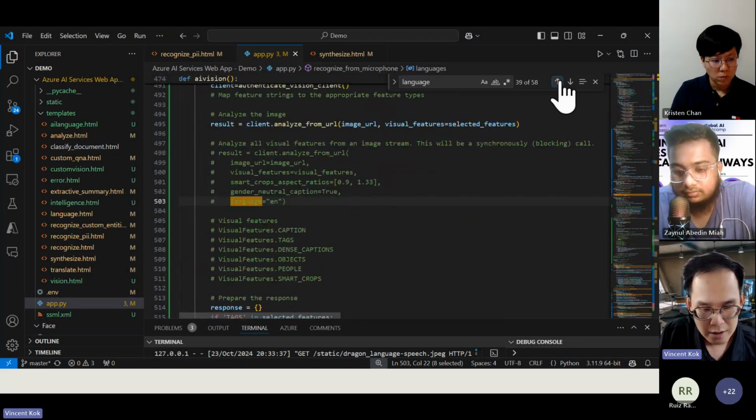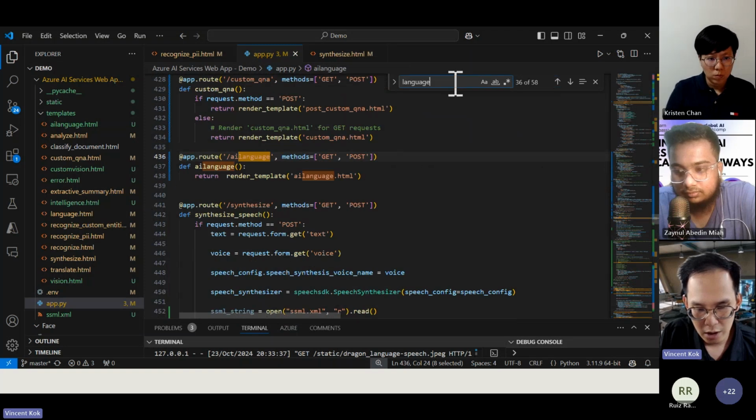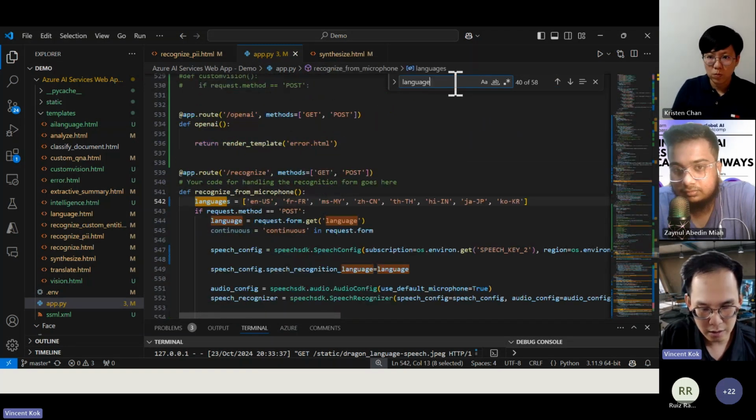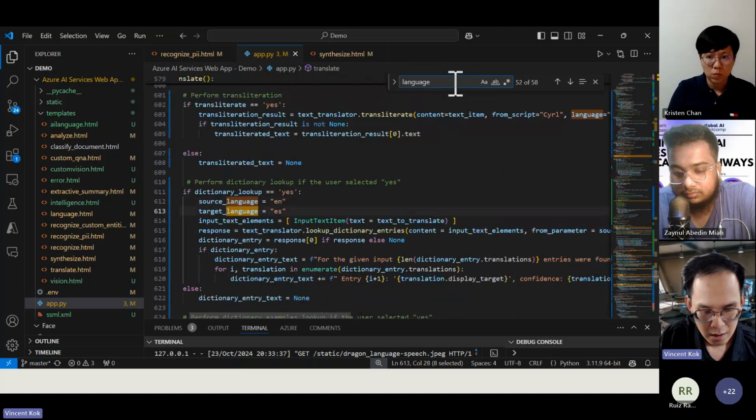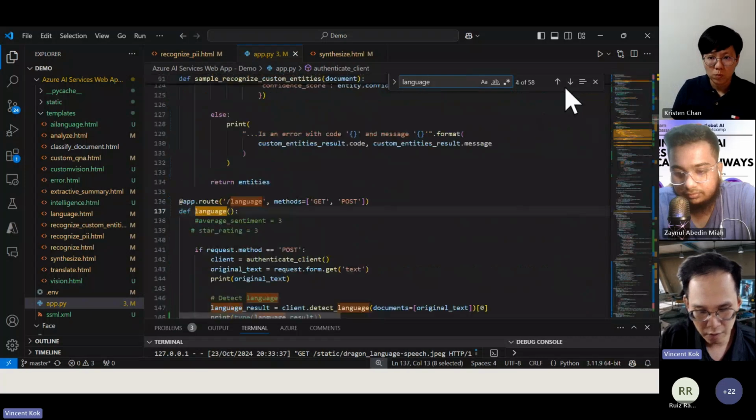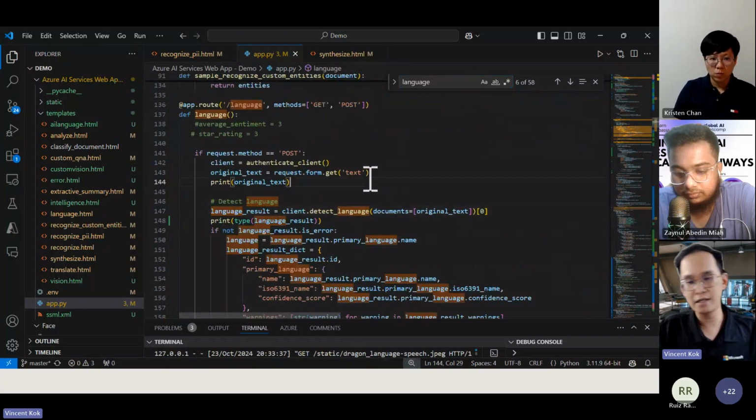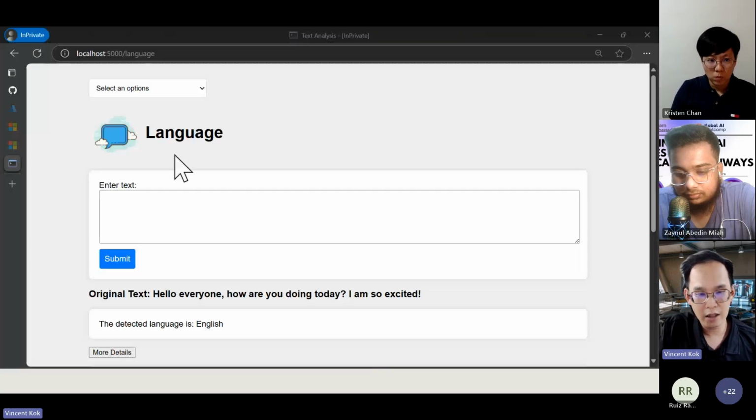Let me see, language. This is where the AI language is. I need to search it again. I think it's not there, not there. I think it should be quite in front. All right, so you can see it's here. This is the language route. Because I use Flask, if you see here, this is the language route. This one I usually call a route.